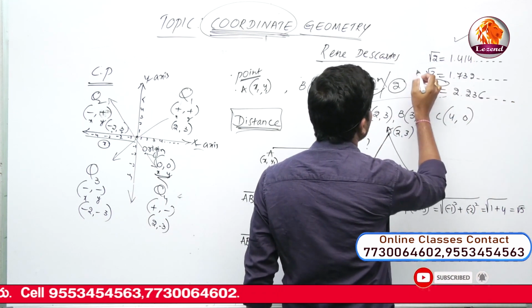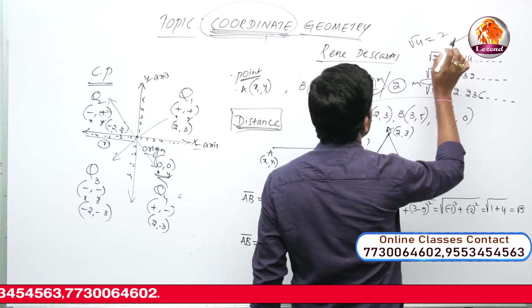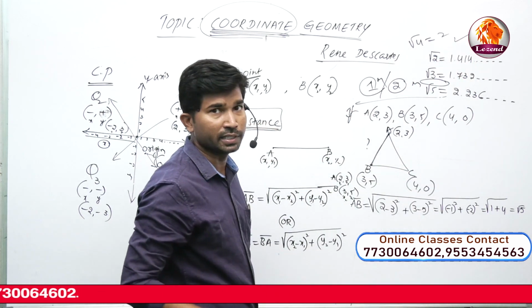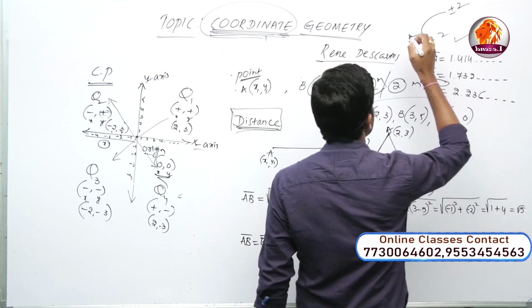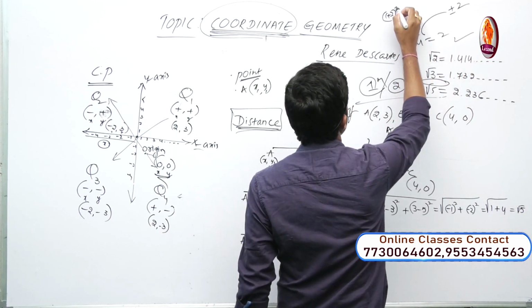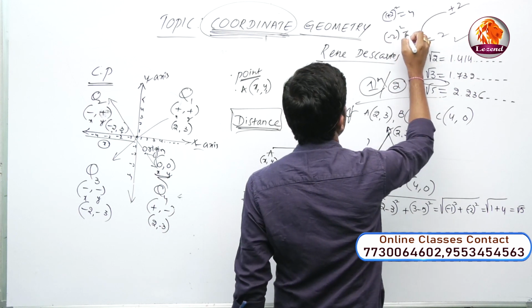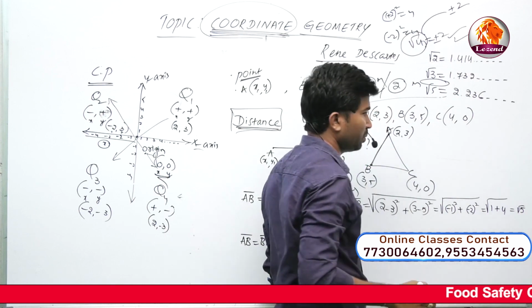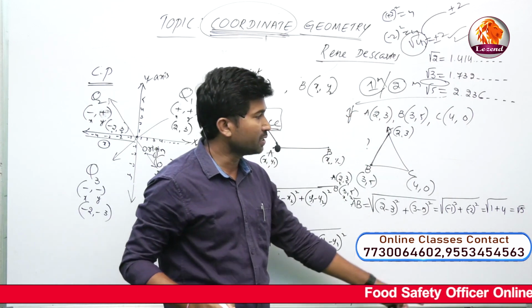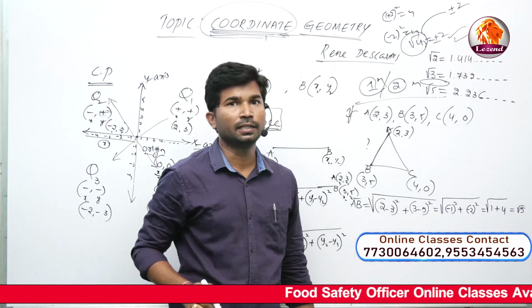But root 4 is exactly a perfect square. Root 4 is equal to 2. Actually the correct answer is root 4 equals plus or minus 2, because plus 2 whole square is 4 and minus 2 whole square is also 4. So root of 4 is plus or minus 2. It is terminating. So every irrational number can be written as a